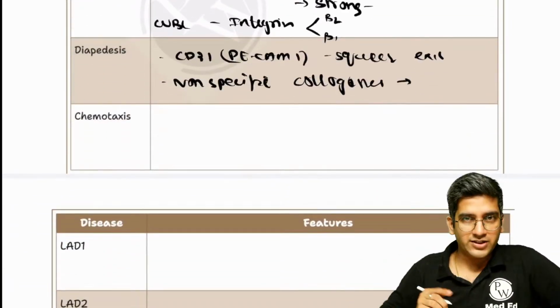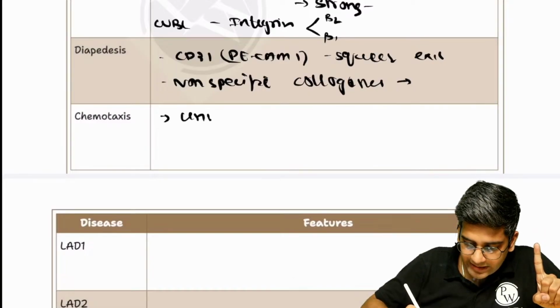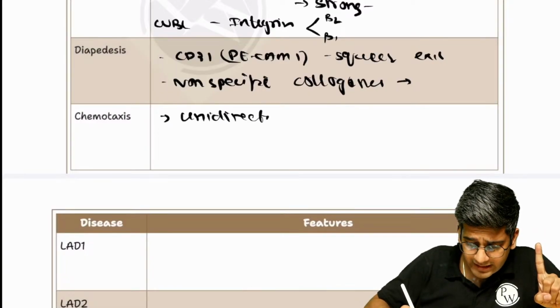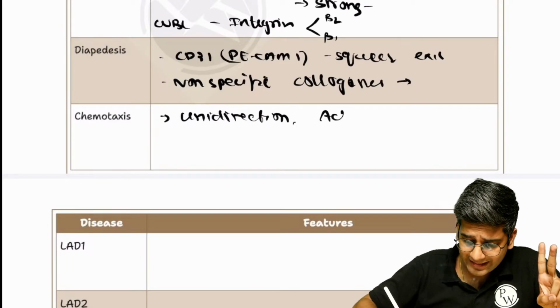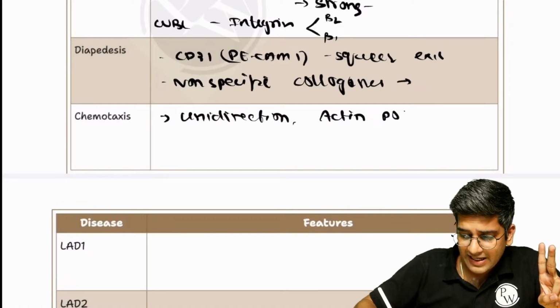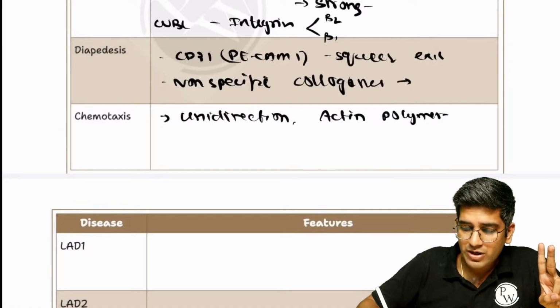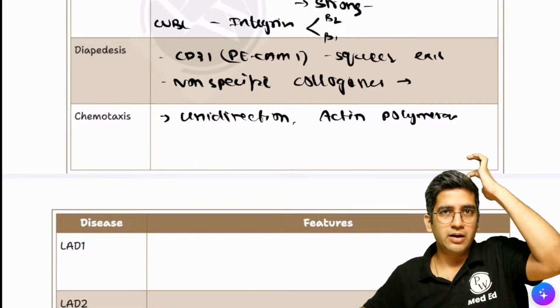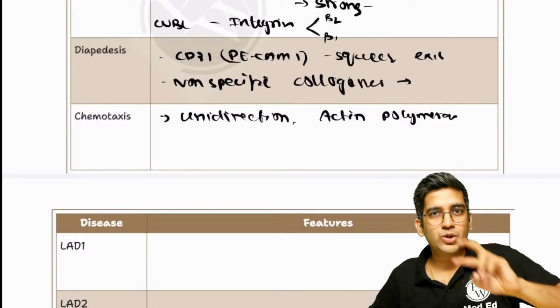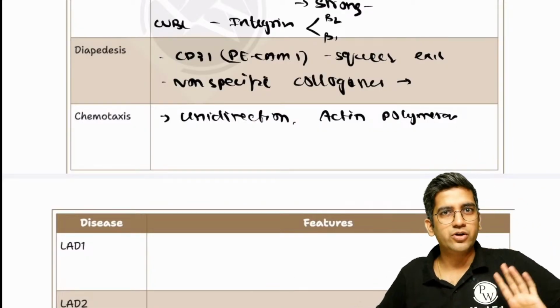Then we have chemotaxis. First, it's a unidirectional movement. Chemotaxis undoubtedly is due to actin polymerization. Because of the actin polymerization, it moves like an amoeba. Actin polymerization means G-actin to F-actin. That's what it is. Same as what you read in your physiology, right?